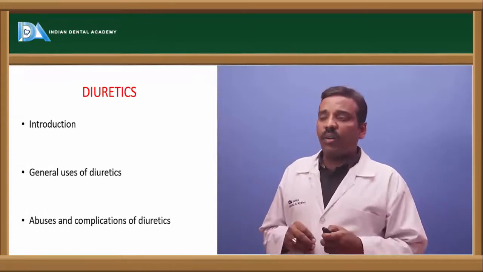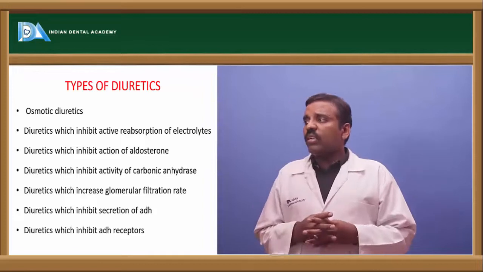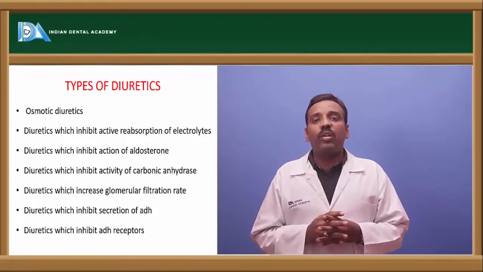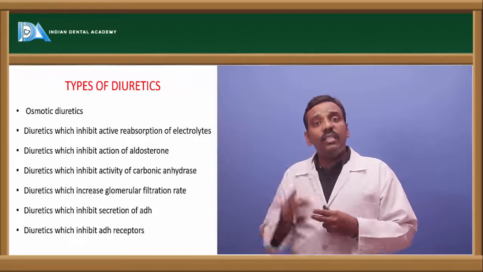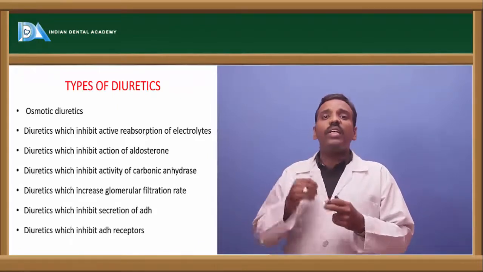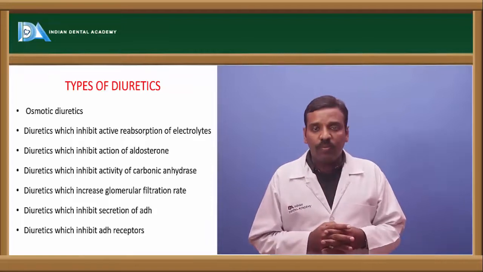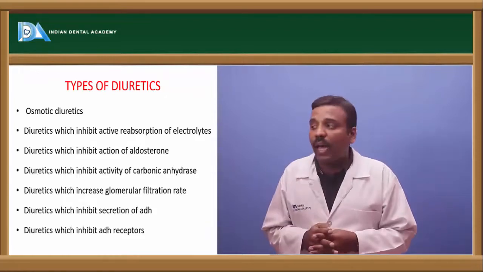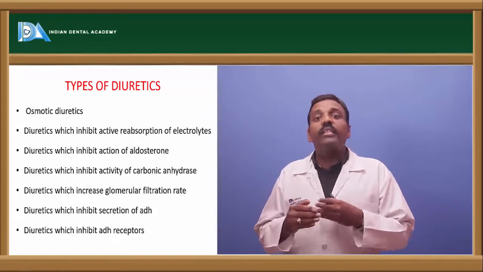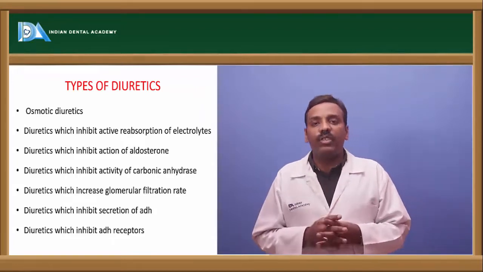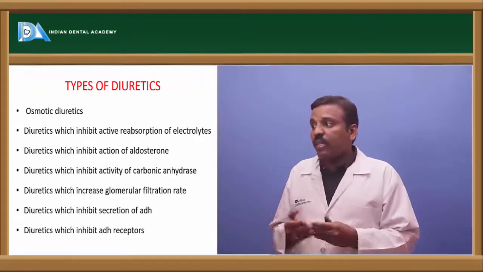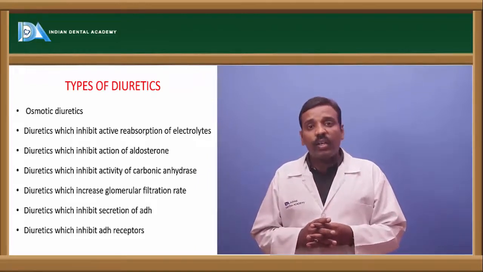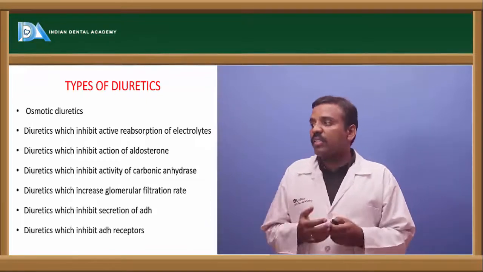The types of diuretics are: osmotic diuretics, diuretics which inhibit active reabsorption of electrolytes, diuretics which inhibit the action of aldosterone, diuretics which inhibit the activity of carbonic anhydrase, diuretics which increase the glomerular filtration rate, diuretics which inhibit the secretion of antidiuretic hormone, and diuretics which inhibit the ADH receptors.